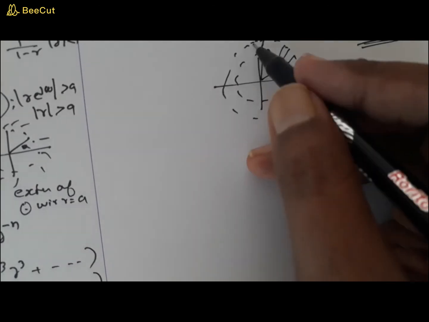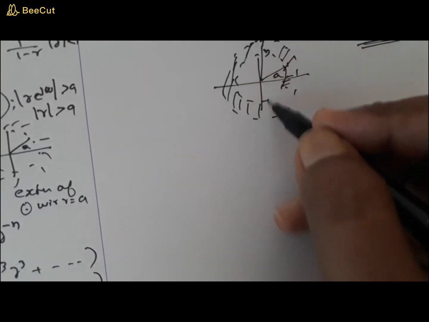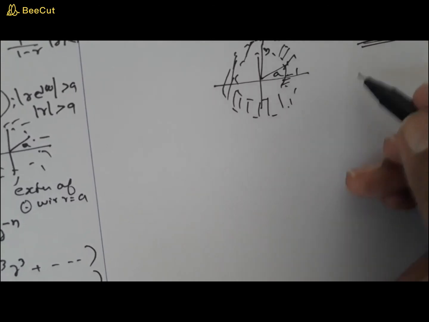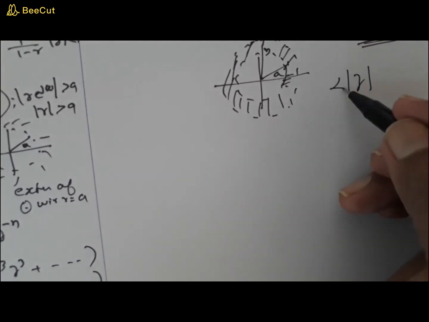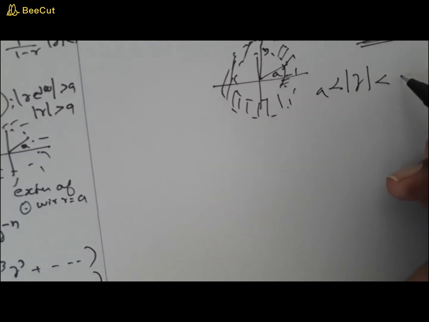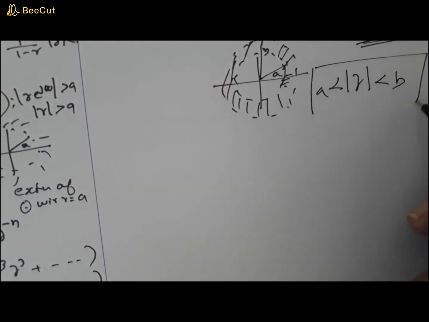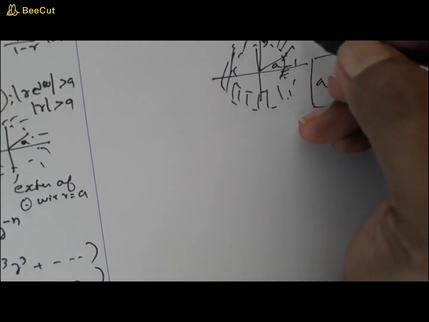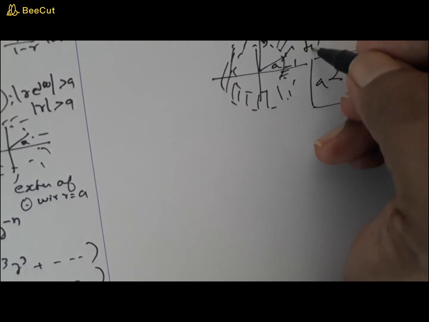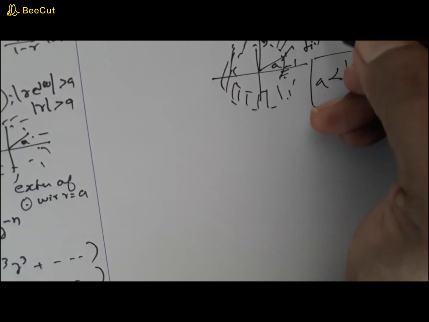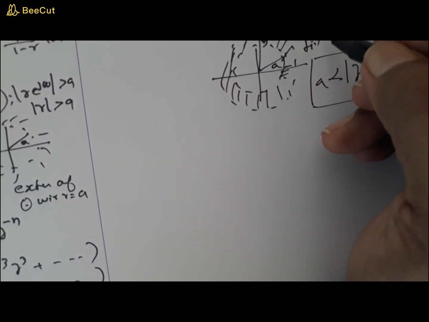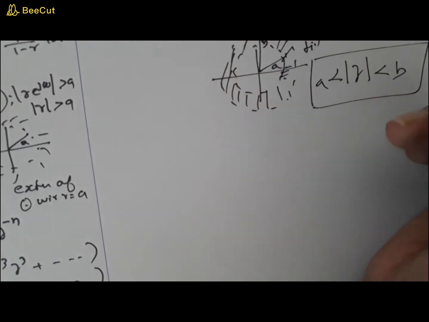So the region is in between the radius a and b. So the combined ROC will be a less than mod z less than b, right? So this is your ROC. So what is this type? This is actually a ring, an annular ring shape. The annular ring shape is the shape of this ROC, right?